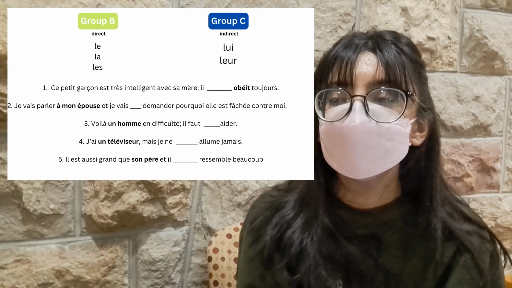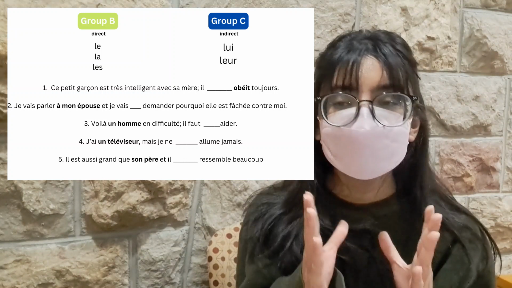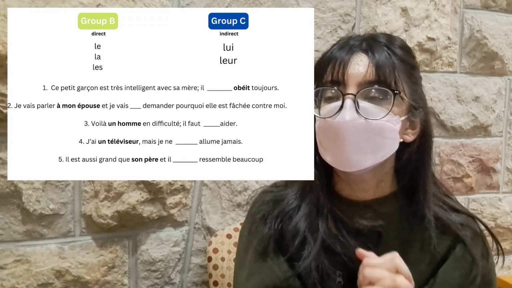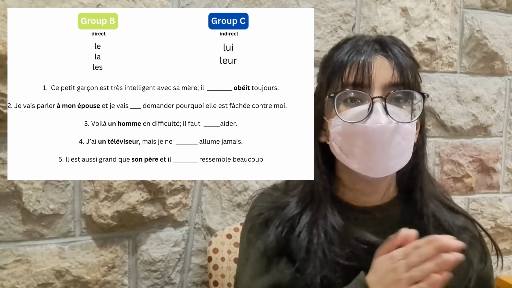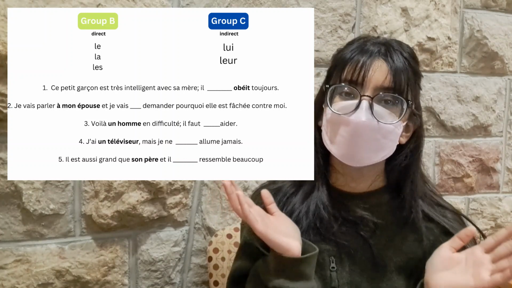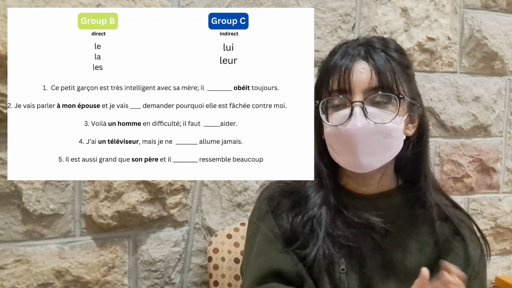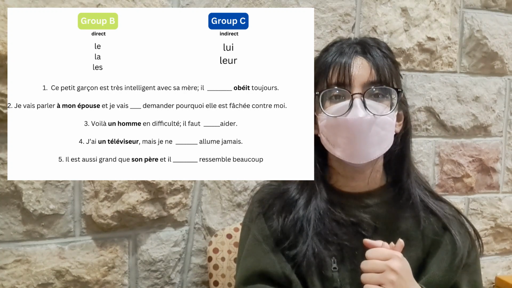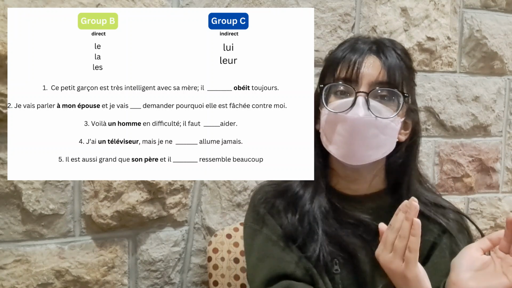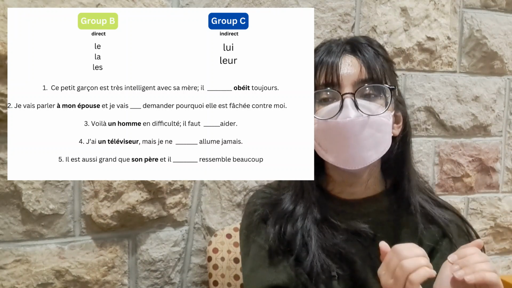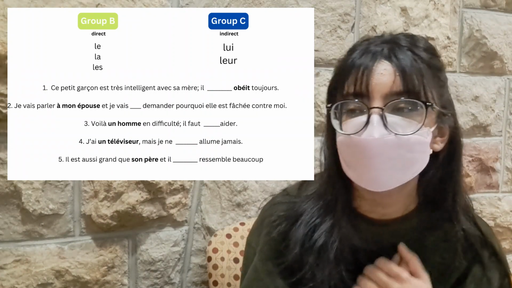Number 4. "J'ai un téléviseur, mais je ne, blank, allume jamais." Now, here again, allume. You cannot turn on to somebody. You can only turn on something, and this is why this is a direct verb. Then it's time to think: would you use le, la, or les? Because it's un téléviseur, of course you would use le. And because we know that the verb starts with a vowel, we're going to say l'allume. So it's going to be L, and then we're going to have an apostrophe behind that.